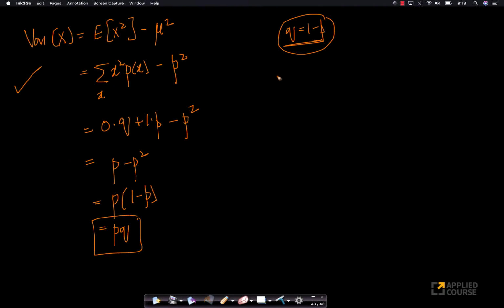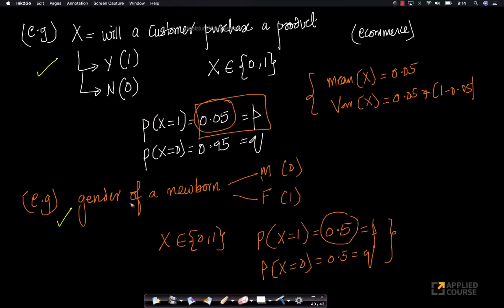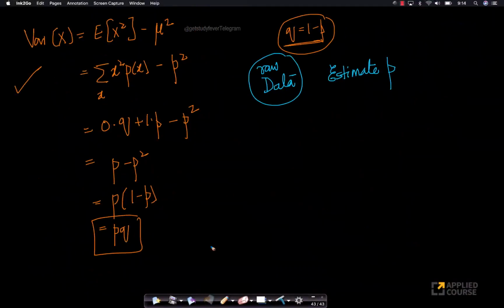Okay, sounds good. So another important thing here is, suppose you are given some raw data, and you have to estimate p. Suppose you have to estimate the value of p. So you're given some raw data. For example, let's take some simple examples. Let's take any of these examples, any of these examples will do. Okay, will a customer purchase a product? Let's take this example, right?